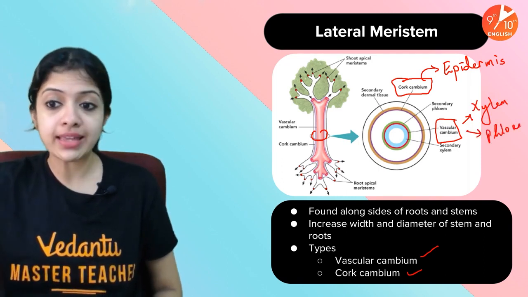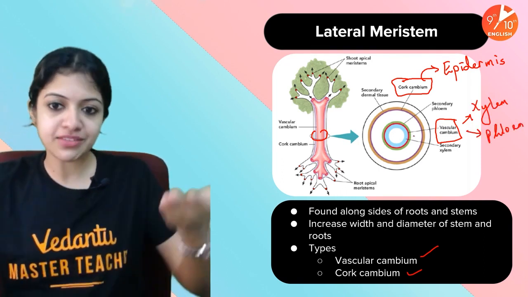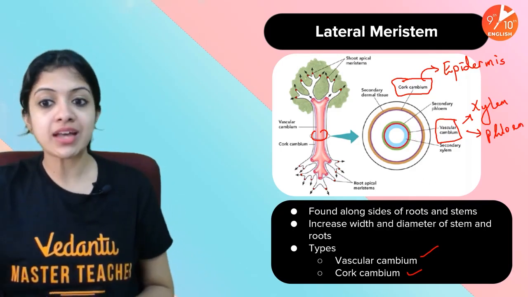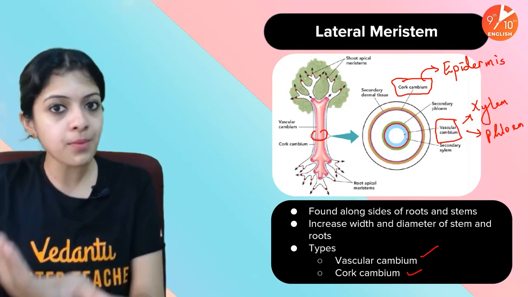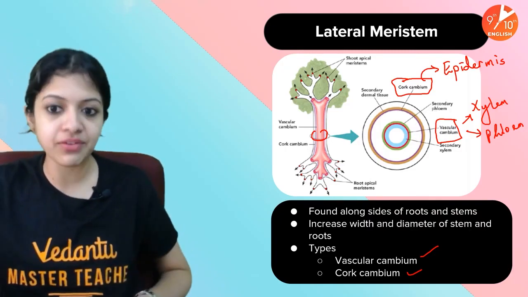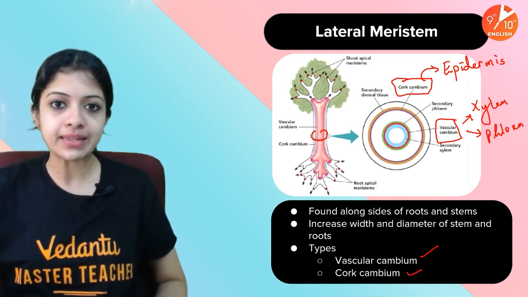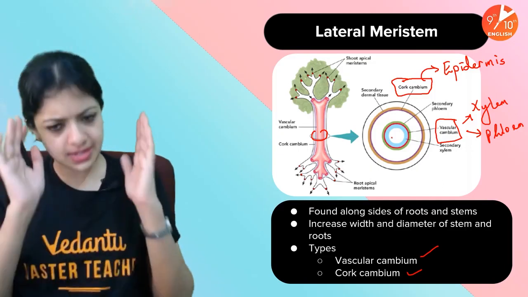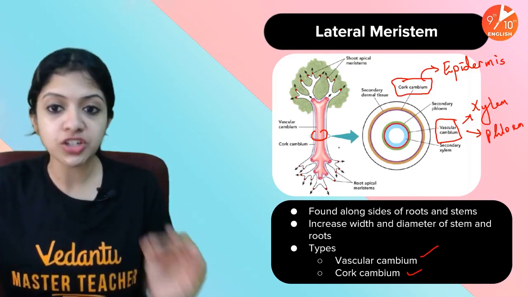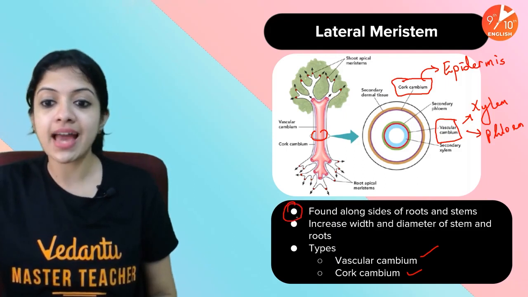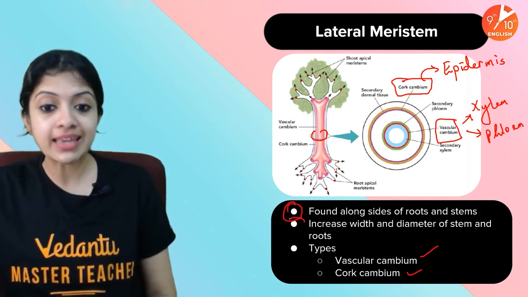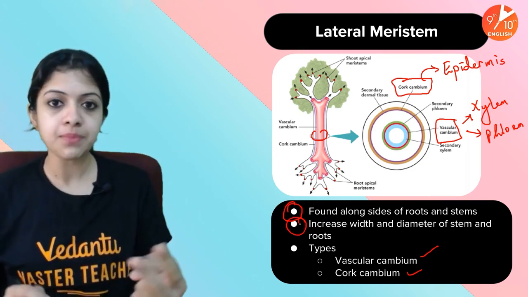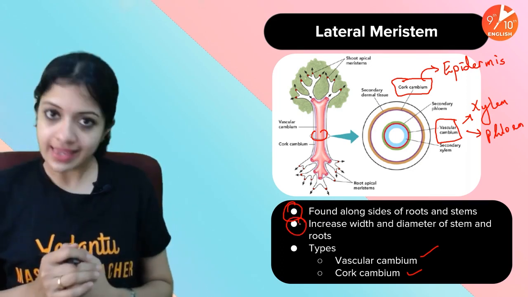Okay, so where would you find it? You would actually find it if you take it as a section in a very well developed tree. You would see that vascular cambium has the phloem on one side and xylem on the other side. Somewhere in the middle of the phloem and xylem, it forms a ring-like structure called the vascular cambium. Okay, children, but simply put, just remember this: lateral meristem is found along the sides of roots and stems, which helps increase its girth, increase in fatness of the plant body. Two major types, vascular cambium and cork cambium.